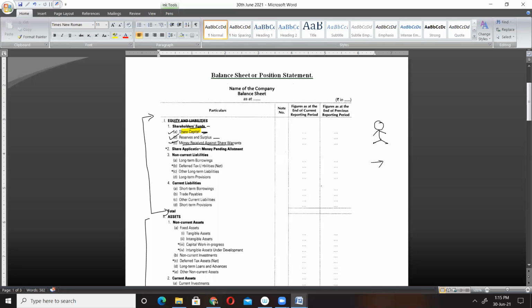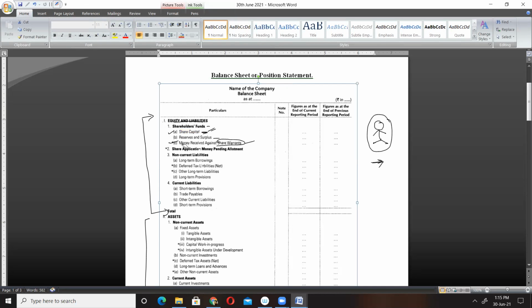Share warrant. In that case, that particular individual will not become shareholder immediately, but at a later date, the person will become what? Shareholder in the company. So in such cases, whenever company issues share warrant instead of issuing direct shares, the money collected by issuing share warrants will be shown under the heading money received against share warrant. All right.